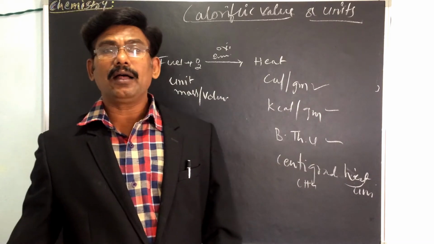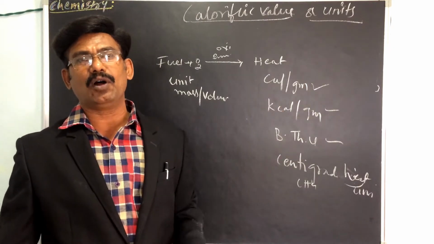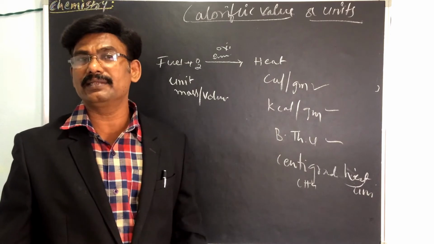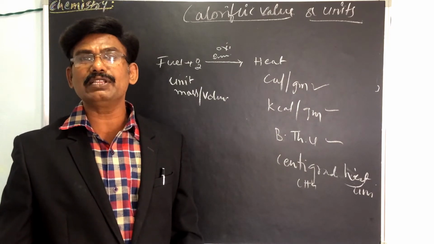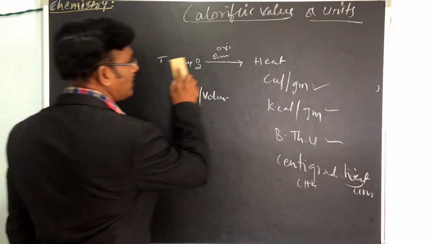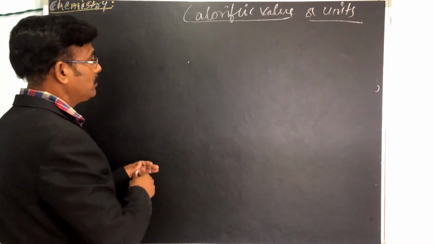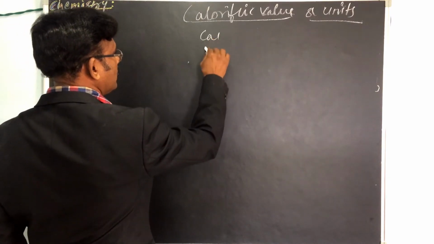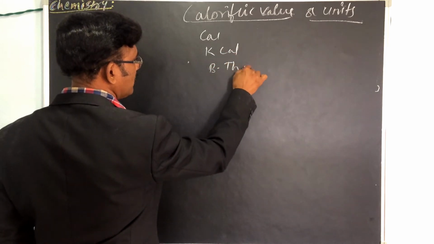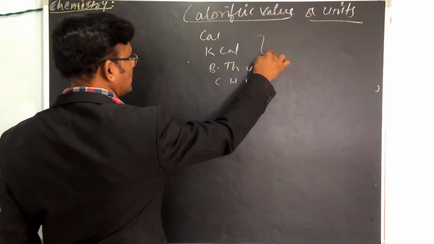So we will see one by one what the calorific value is. Calorie means what? First of all calories, then kilocalories, then British thermal unit. We will see what that is. So what are the units? Calories, kilocalories, British thermal unit, and centigrade heat unit. So these are the units.